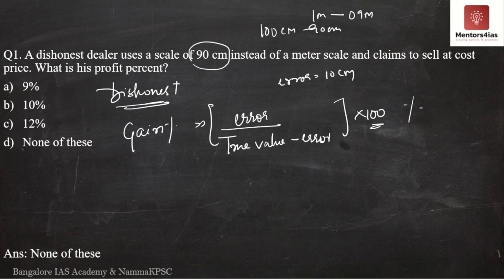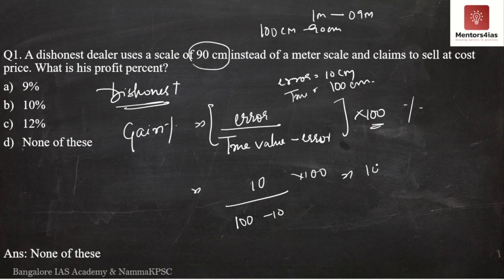What is the true value? True value is the correct actual length of the scale itself. So the true value will be 100 centimeters. So we'll have to substitute error as 10 centimeters and the true value as 100 centimeters to get the gain percentage. Gain percentage is nothing but error, which is 10, divided by true value, 100, minus error, which is again 10, into 100.